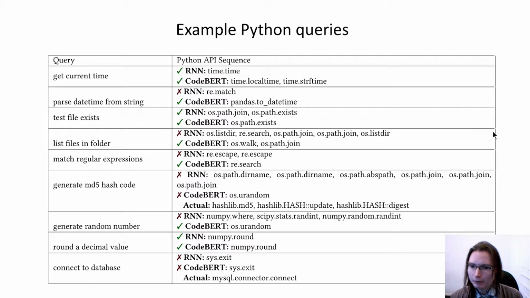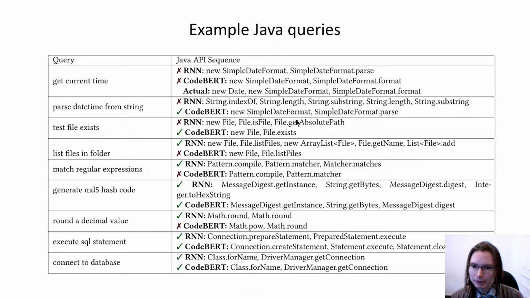Here are some example queries and their answers. Whenever an answer is plausible, even if it's not the most efficient answer, we give it a check mark. You can see that even with the new CodeBERT neural net, we still get incorrect answers sometimes. If we compare the example queries from Python to the example queries from Java, we notice that the Java API sequences are usually longer, because the Java API is object-oriented and requires objects to be constructed and closed.